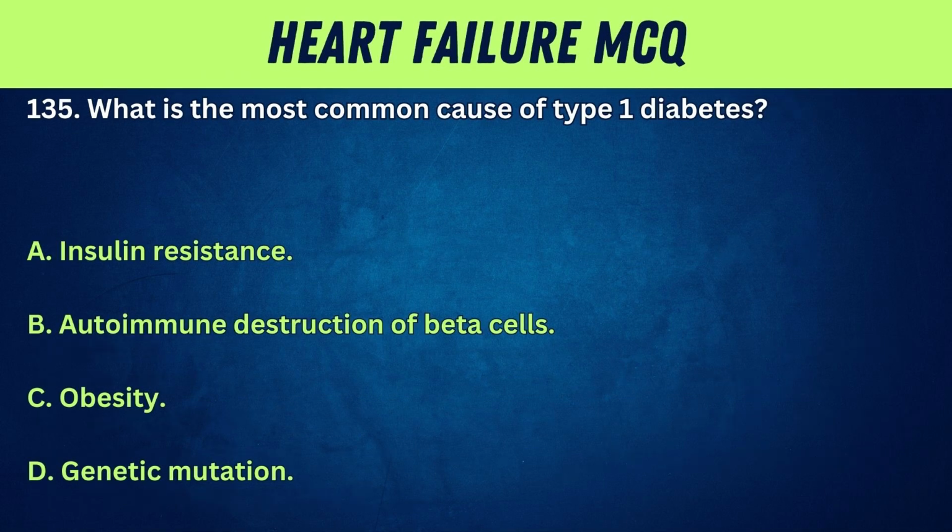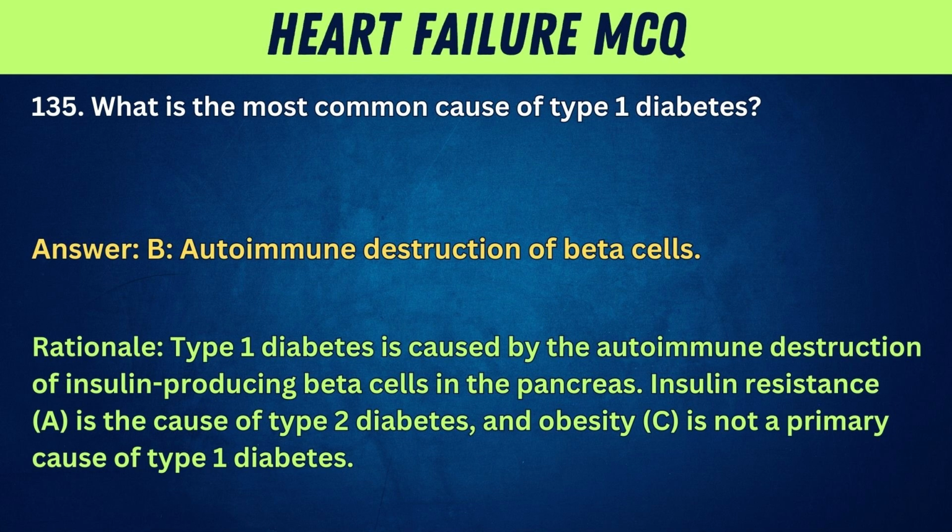135. What is the most common cause of type 1 diabetes? A. Insulin resistance. B. Autoimmune destruction of beta cells. C. Obesity. D. Genetic mutation. Answer: B. Autoimmune destruction of beta cells. Rationale: Type 1 diabetes is caused by the autoimmune destruction of insulin-producing beta cells in the pancreas.